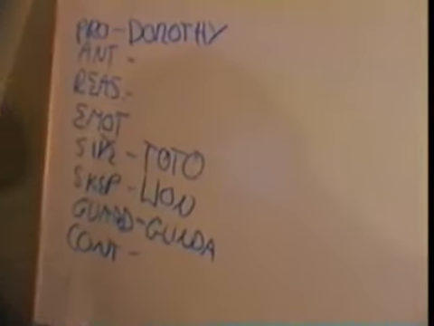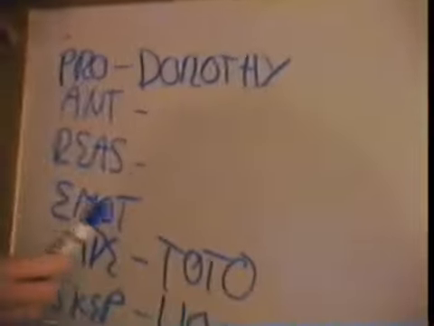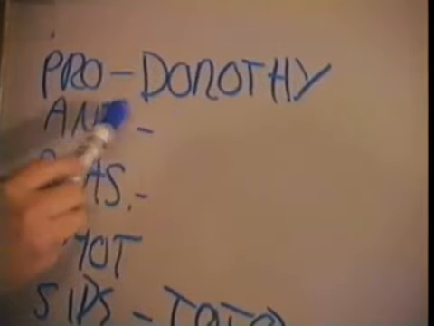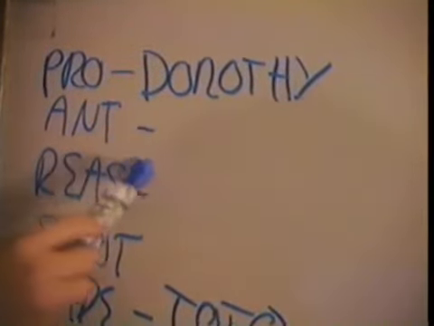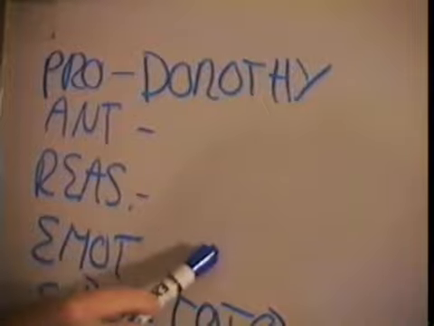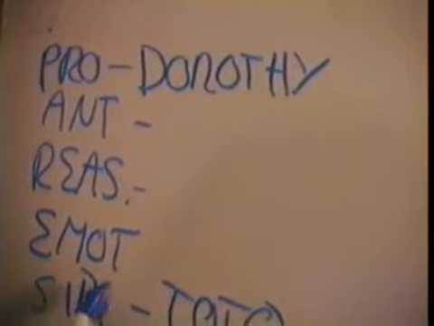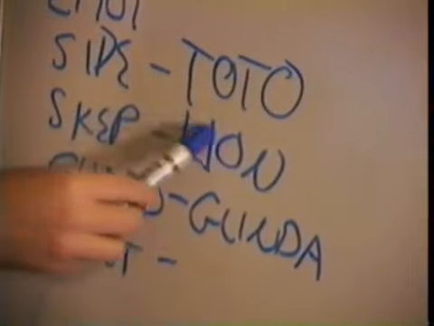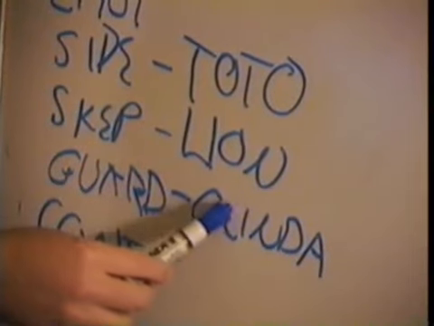So, let's zoom in a little closer, get about 4 of these at a time so we can really read them well. And we're going to talk about the first 4 here. Protagonist, Dorothy. Antagonist, we don't know yet. Reason, we don't know yet. And emotion, we don't know yet. Now we'll go down to the bottom 4. We know who the sidekick is, Toto. Skeptic is the lion. Guardian is Glinda.